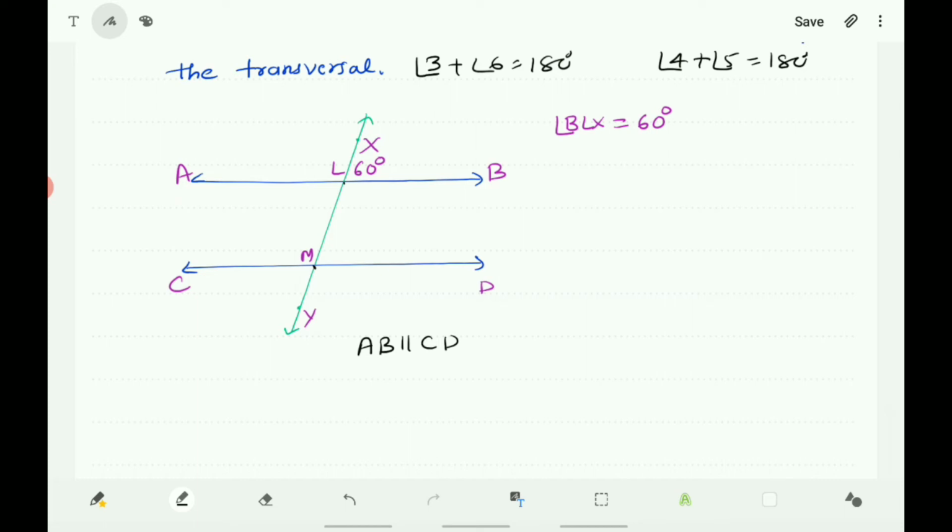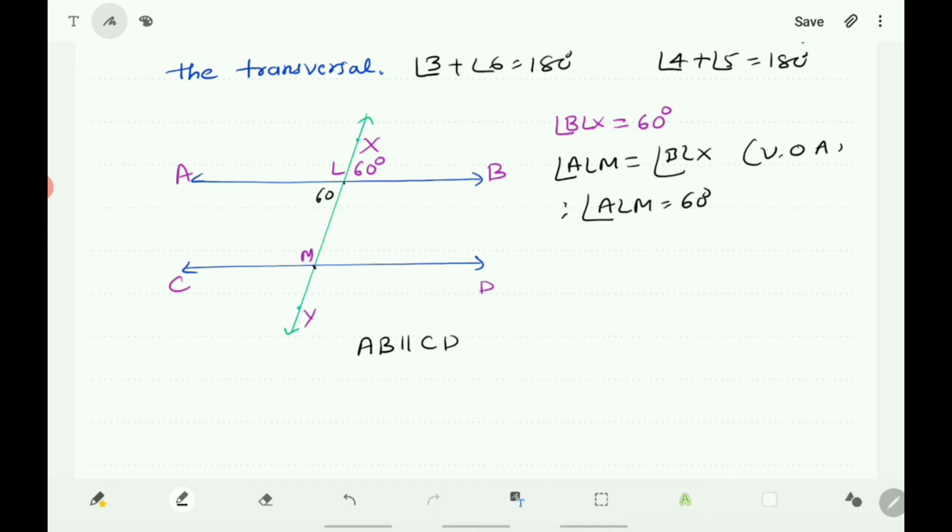Here you know that angle BLX is equal to 60 degrees, and if you use the property of vertically opposite angles, the vertically opposite angle ALM is equal to angle BLX, because they are vertically opposite angles. Therefore, angle ALM is equal to 60 degrees.